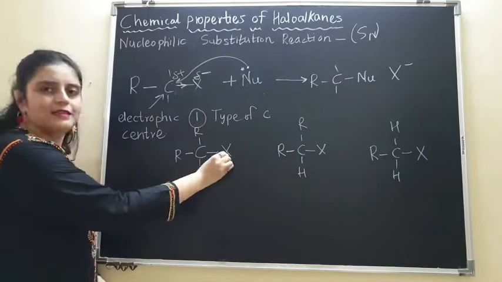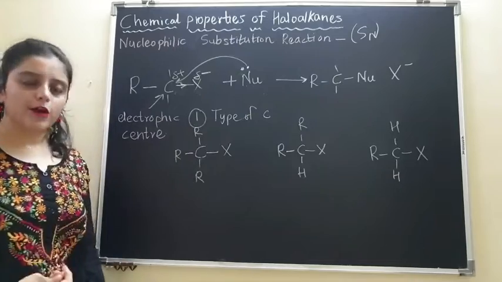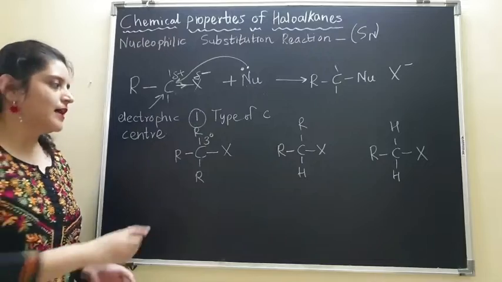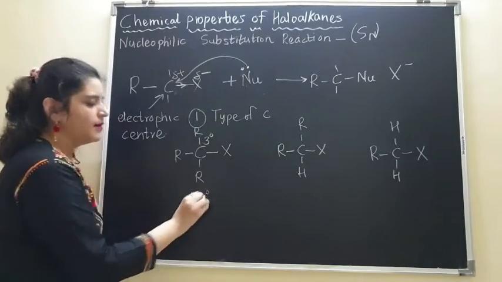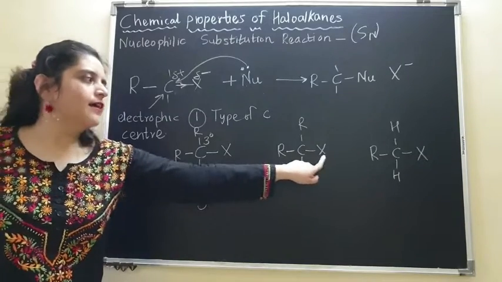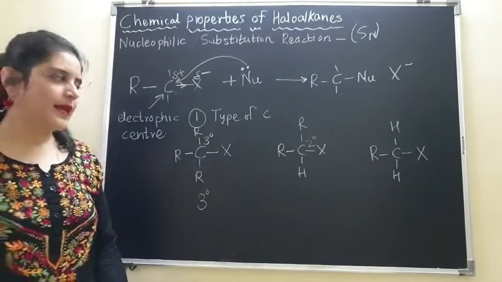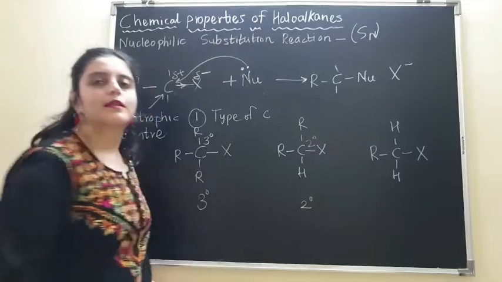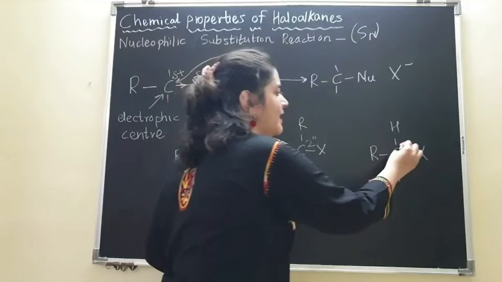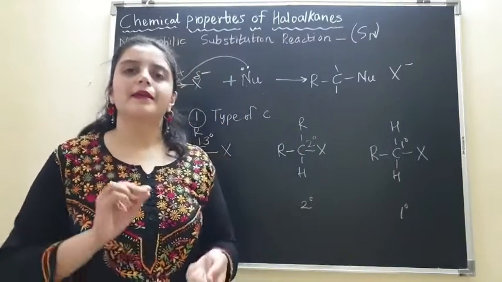That I have drawn, this halogen is attached to a carbon, and this carbon is actually attached to 3 more carbon atoms. So this carbon becomes the tertiary carbon. So therefore this entire structure becomes tertiary haloalkane or tertiary alkyl halide. Similarly, here halogen is attached to a carbon atom which is a secondary carbon atom. So therefore, this is a secondary alkyl halide, and this one is a primary alkyl halide, since this halogen is attached to a primary carbon atom.